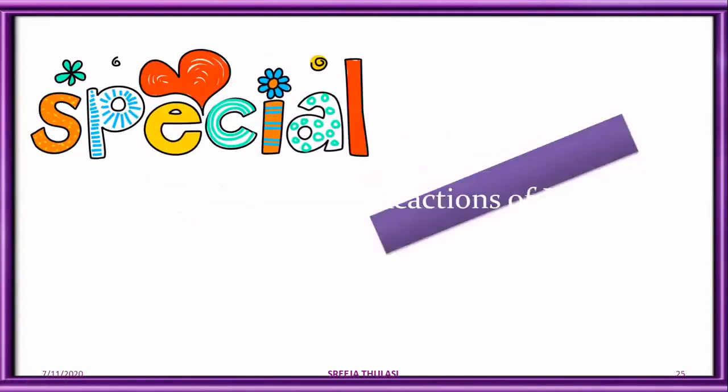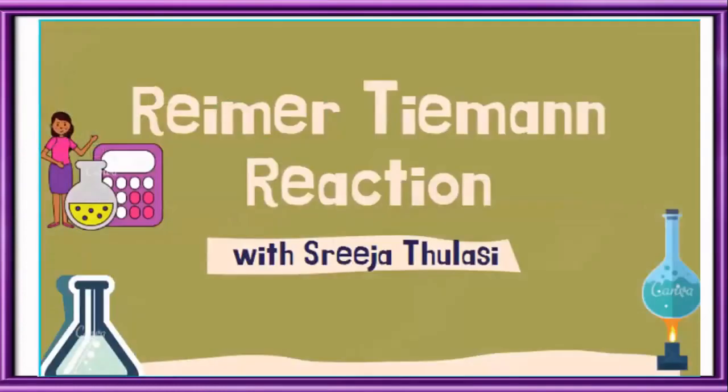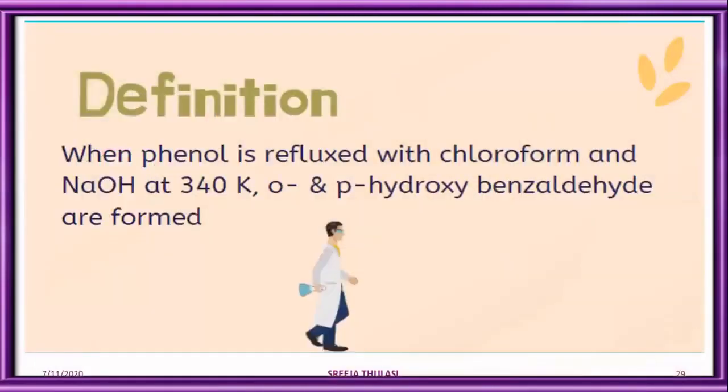Next, we move on to the special reactions of phenol. First reaction is the Reimer-Tiemann reaction. Let us look at the statement. When phenol is refluxed with chloroform and sodium hydroxide at 340 Kelvin, ortho and para-hydroxybenzaldehydes are obtained.